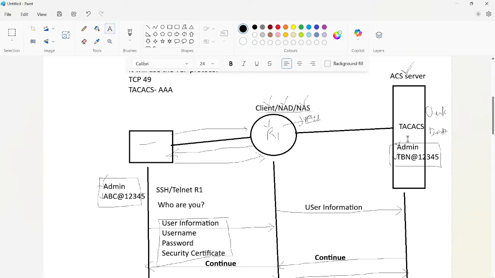Even in RADIUS we can do the accounting part. Yes. The accounting part will be there in RADIUS and also in TACACS as well. Okay, thank you.